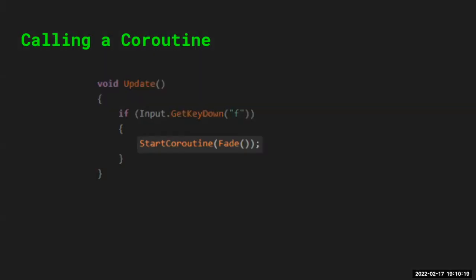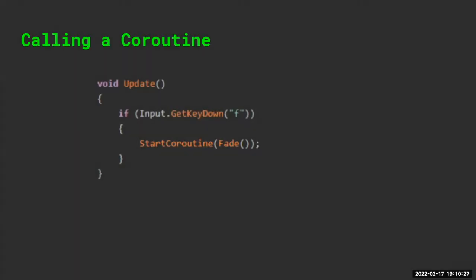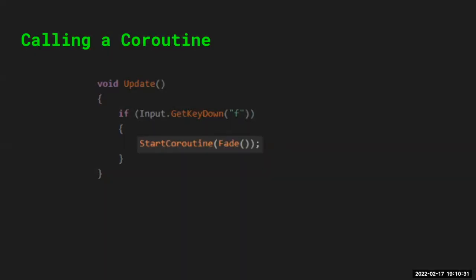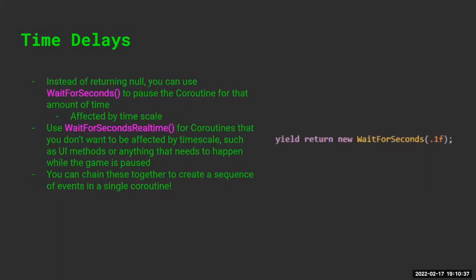You just use this static function StartCoroutine, and then the name of the coroutine. So that's the most basic way to start a coroutine. Once you've made it, we have our fade coroutine here, then you start your coroutine however you want to. And this is using the old input system, but obviously I think it's pretty clear how you'd use this with the new input system if you know how that works.